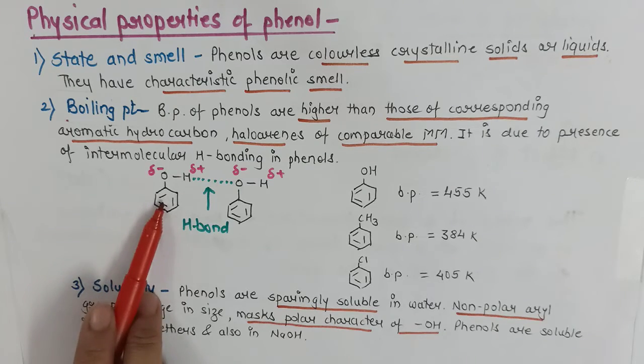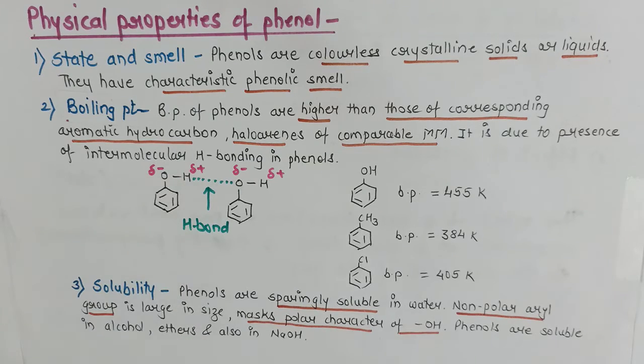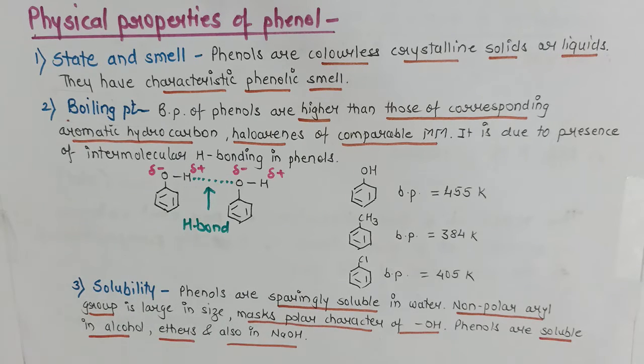This benzene ring masks the polar OH bond and does not allow hydrogen bond formation with water, and therefore they become sparingly soluble in water. But phenols are soluble in organic solvents like alcohol, ethers, and also in sodium hydroxide.